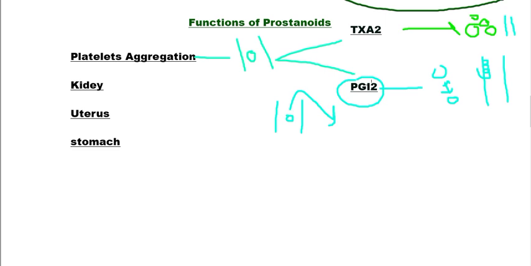So prostacyclin is also very important. In that way, it causes the disintegration of platelets, and it dissolves the clot that was formed by the thromboxanes. It also prevents the unnecessary formation of clots in our blood vessels.